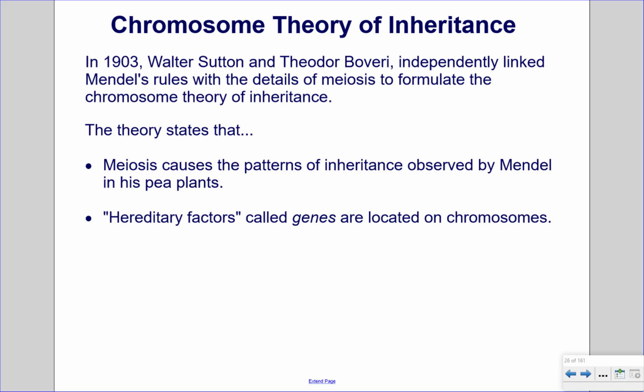Chromosome theory of inheritance. In 1903, Walter Sutton and Theodor Boveri independently linked Mendel's rules with the details of meiosis to formulate the chromosome theory of inheritance. The theory states that meiosis causes the patterns of inheritance observed by Mendel in his pea plants, and hereditary factors called genes are located on chromosomes.